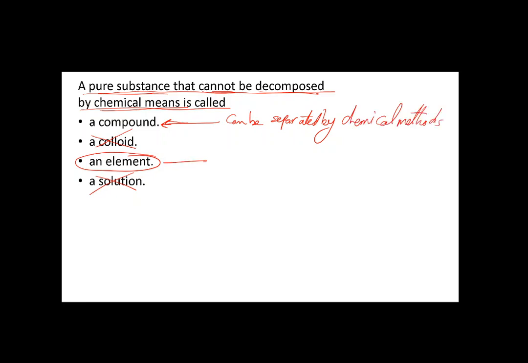While the element cannot be separated. If you have hydrogen, you want to separate it into what? You will make it helium or you will make it lithium. Okay, you will make it another kind of elements. You cannot. By using chemical method, you cannot. But using maybe nuclear methods, you can. If you use a nuclear method, you can change an element to another element using nuclear means, but not chemical means.